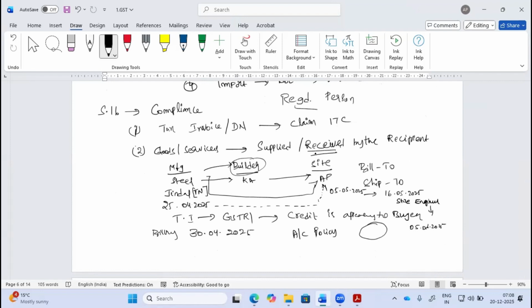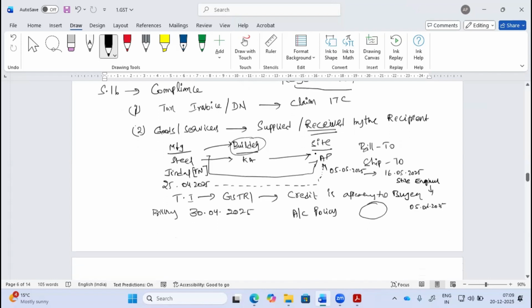So every registered person shall, subject to such conditions and restrictions, which we discussed a little later, in the manner specified under Section 49, be entitled to take credit of input tax charged on any supply of goods or services or both to him, which are used or intended to be used in the course or furtherance of business, and the said amount shall be credited to the electronic credit ledger.